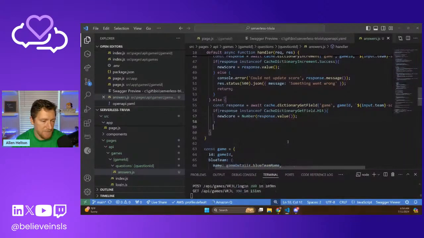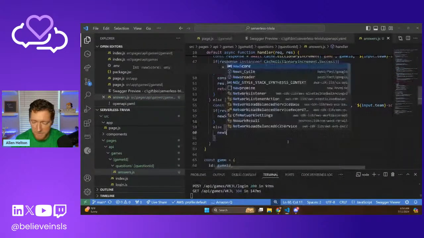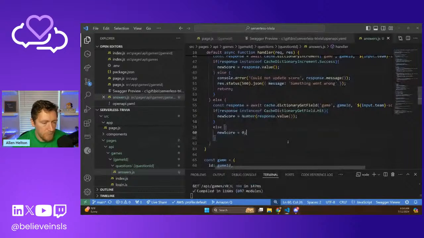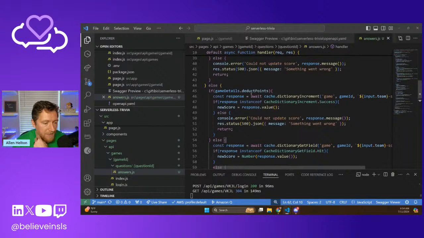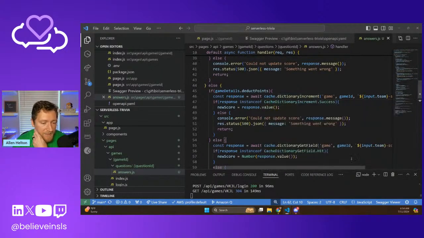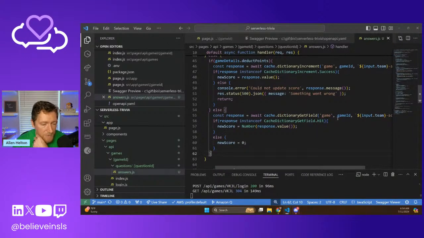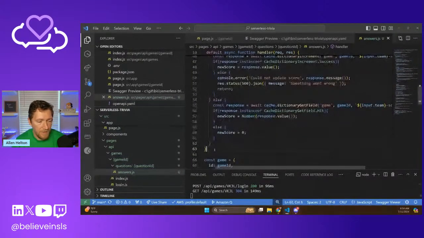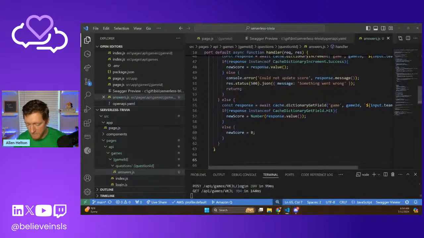If it's not a hit, let's just set the new score to 0. We already know that game exists. We've already done a dictionary fetch on the game itself, but let's just say there's no points. We haven't initialized that. We'll just say it's 0. Okay, so we have what we've done as far as manipulating the game state itself. We have added the points if you're right, deducted the points if it's configured that way, and then fetched the current score if we're not deducting points. Okay, now we're going to push that back down to the game client.